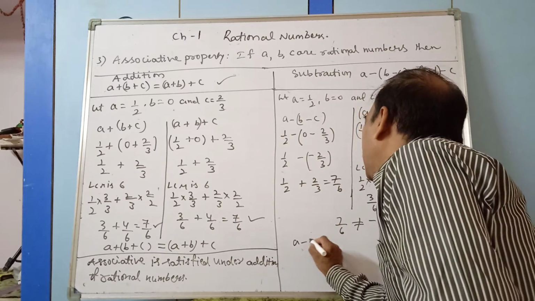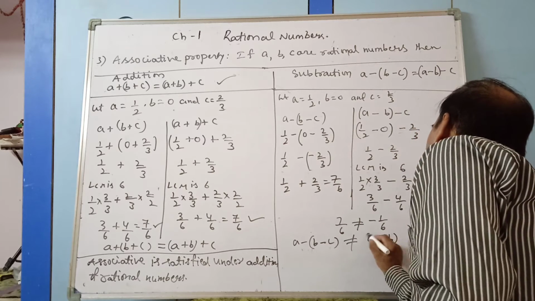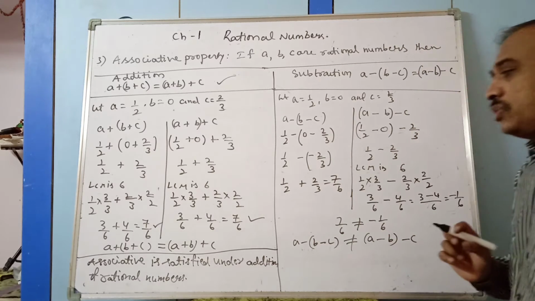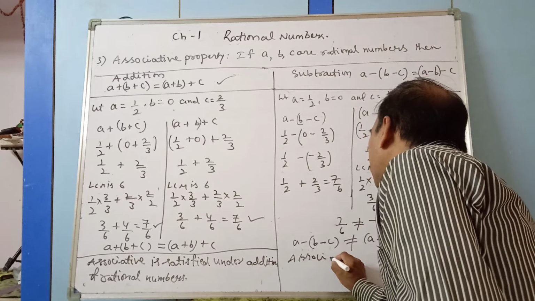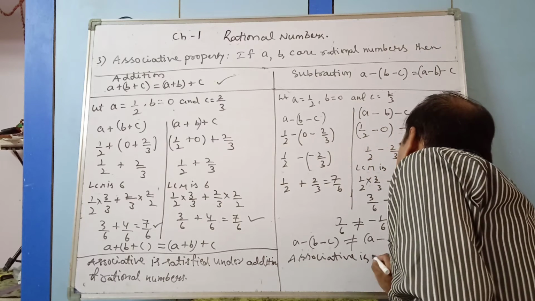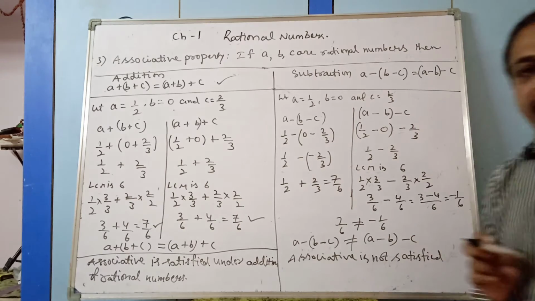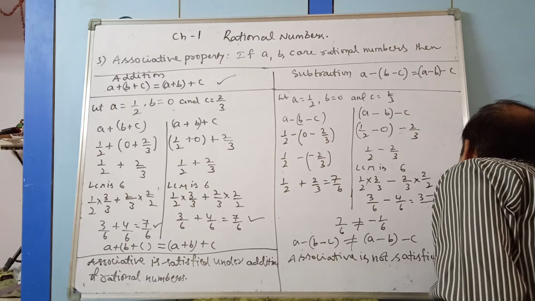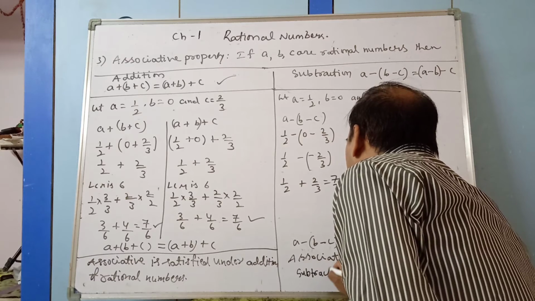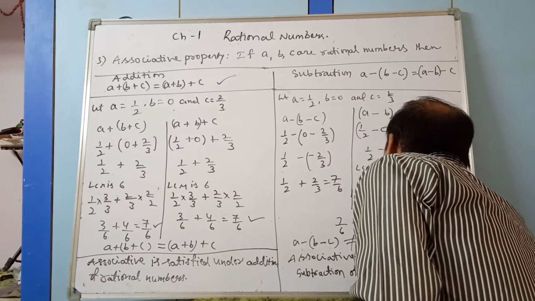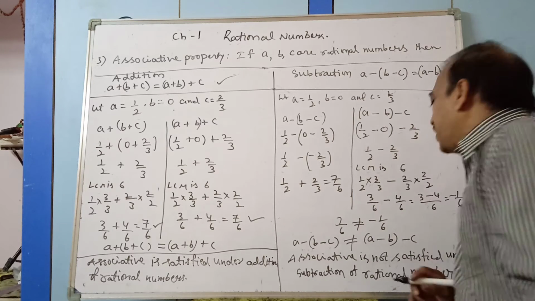Therefore A minus (B minus C) is not equal to (A minus B) minus C. That means associative is not satisfied under subtraction of rational numbers.